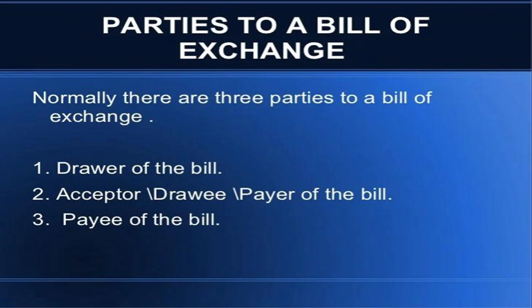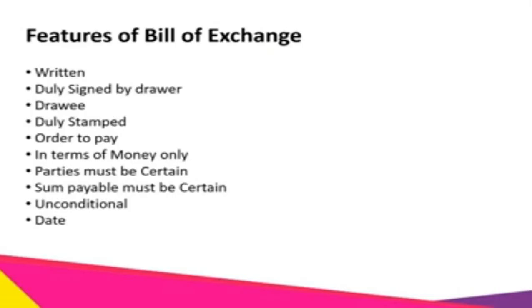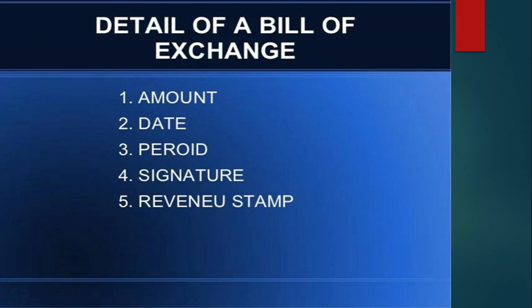The parties are the drawer of the bill, the drawee or acceptor, and the payee. Three parties will be there. A bill of exchange always involves a drawer, a drawee, and a payee: the person who issues it, the person to whom the bill is issued, and the person to whom the payment is made. It should be in writing, duly signed by the drawer, duly stamped, an order to pay money only. The parties and the sum payable must be certain and unconditional, with a date. The bill should show amount, date, period, signature, and revenue stamp.